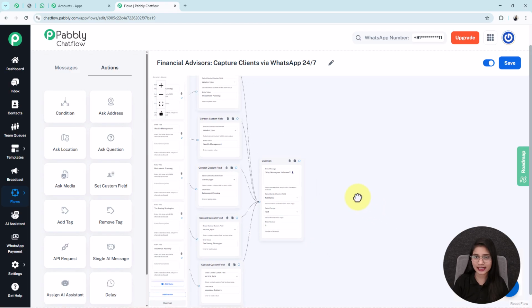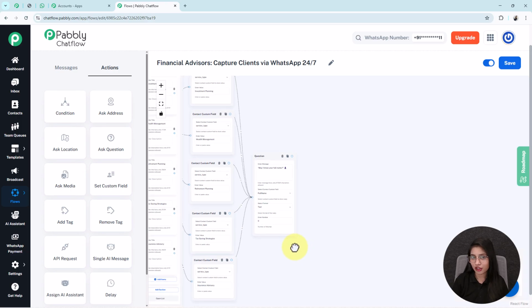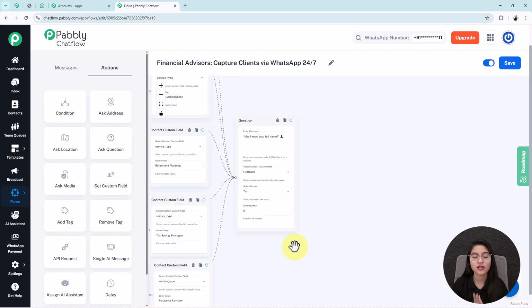See, it is connected. Now when my user shares their full name, my bot will ask them to send their primary financial goal, budget range, plan start date and their contact number. For that I'm going to do the same as I have done here, meaning I am adding four more questions in this flow.